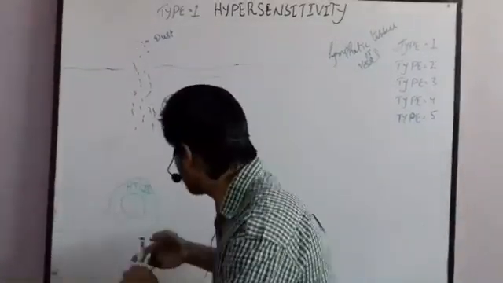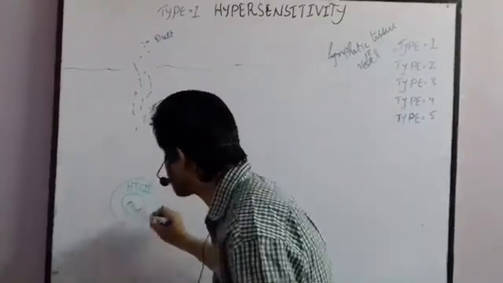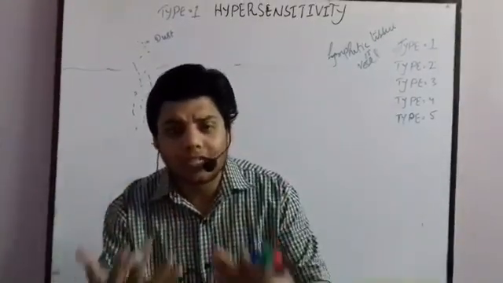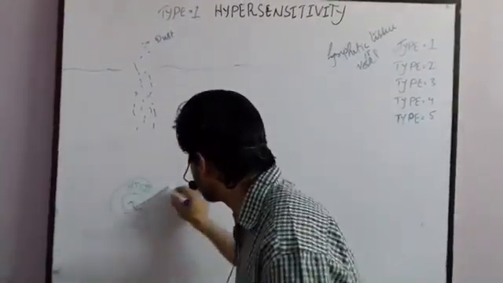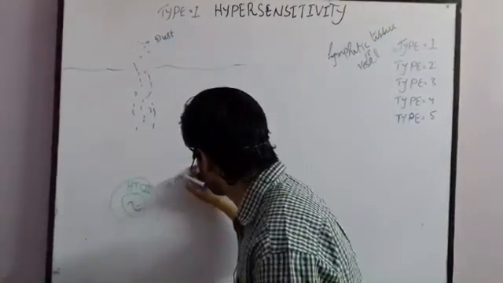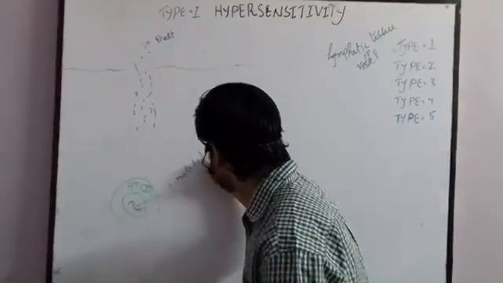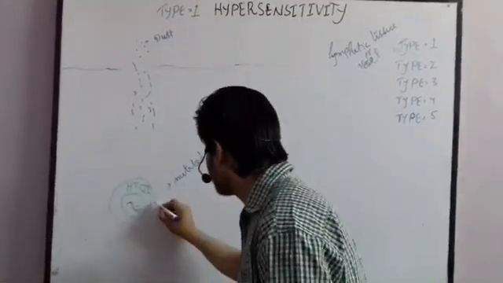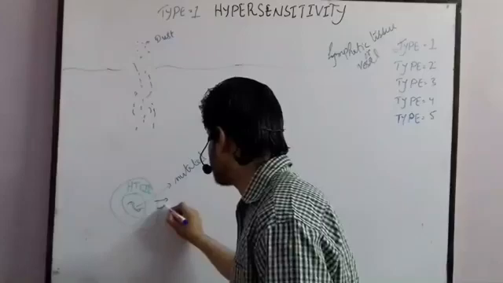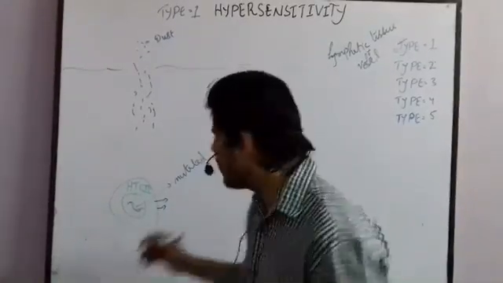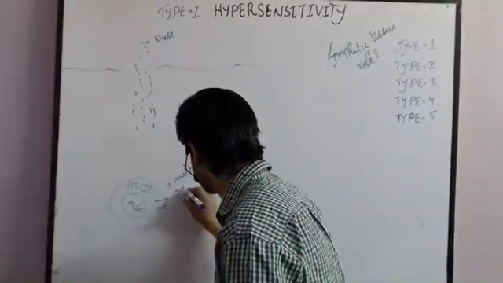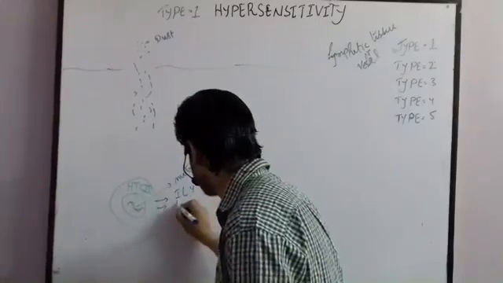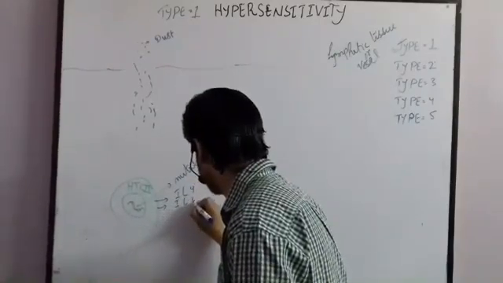Inside the helper T cell, there are genes and chromosomes present. These genes and chromosomes get mutated. Once the genes are mutated, each cell will secrete interleukin 4 and interleukin 5. So let me write interleukin 4 and interleukin 5.